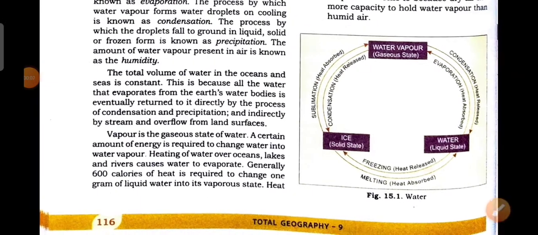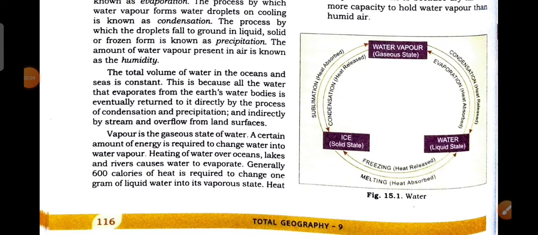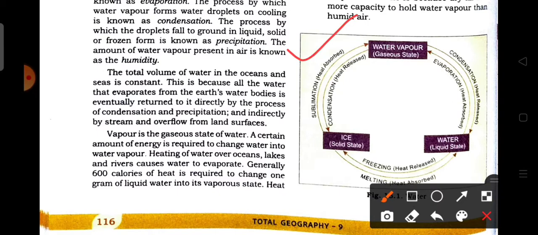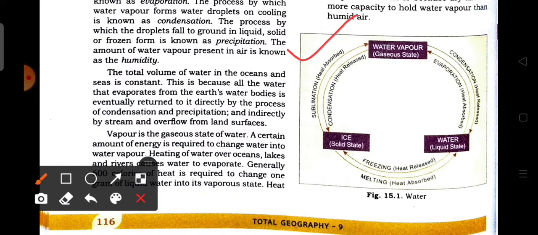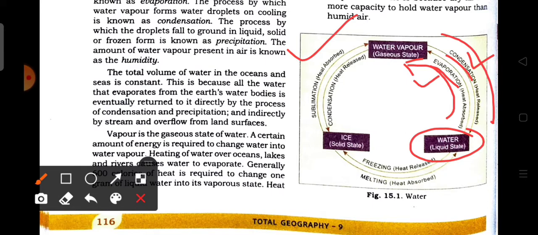Now here we will discuss the transformation of water in the atmosphere by the different processes and its states. Here we see that water, which is in a liquid state, by the process of evaporation changes from the liquid state to the gaseous state. Evaporation is the absorbing of heat and condensation is the releasing of heat. Again by the process of condensation, releasing heat, it comes back to the state of liquid.